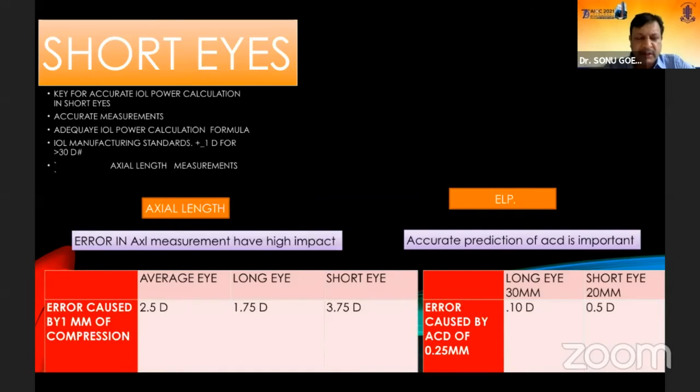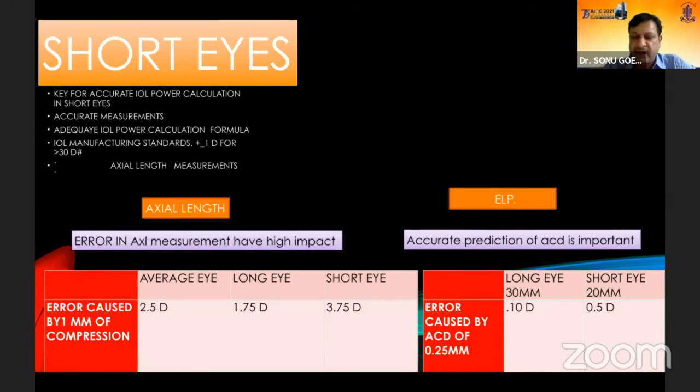So if you consider an error caused by 1 millimeter of compression of an eye, an average eye would have an error of 2.5 diopters, and this may be exaggerated in short eyes to the tune of 3.75 diopters. Now, this is where in shorter eyes, the power calculation error builds in. And in the long eyes, it may be as low as 1.75 diopters.